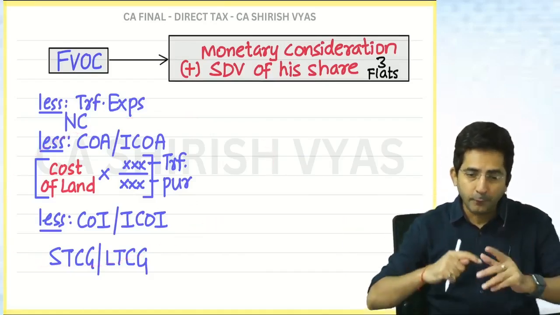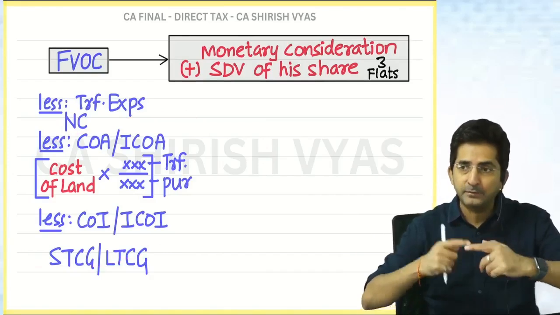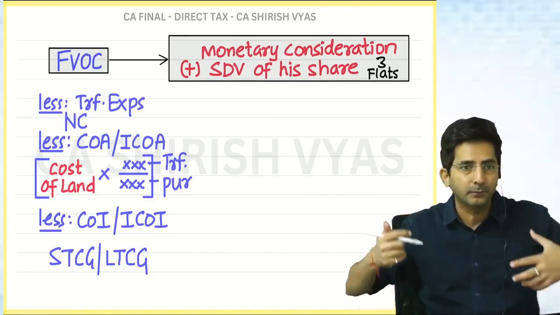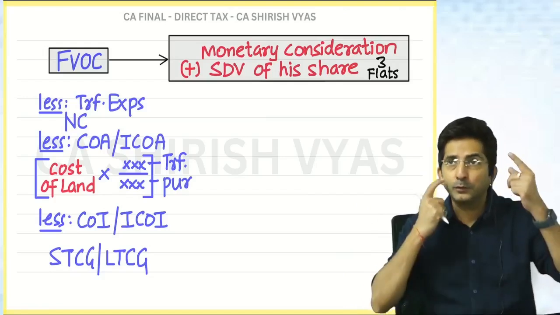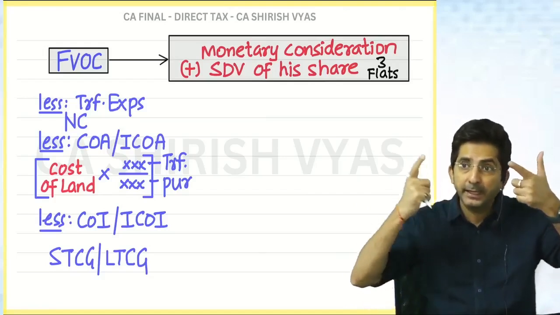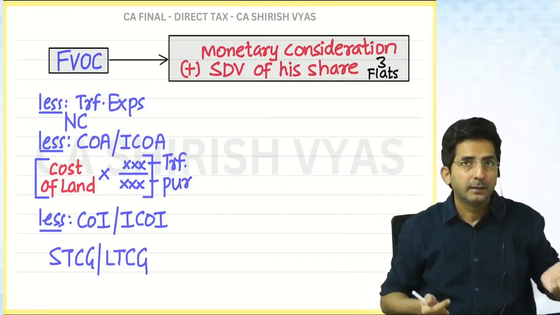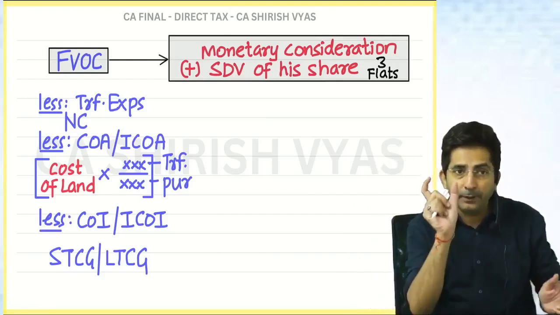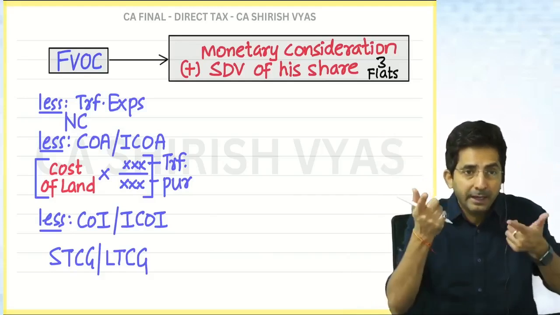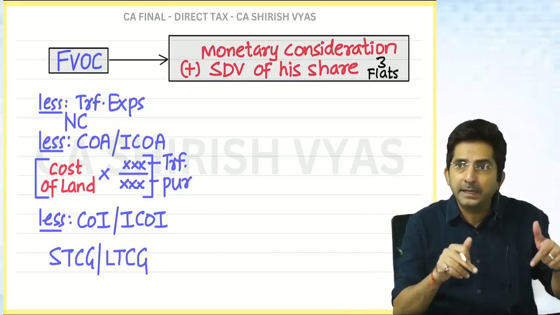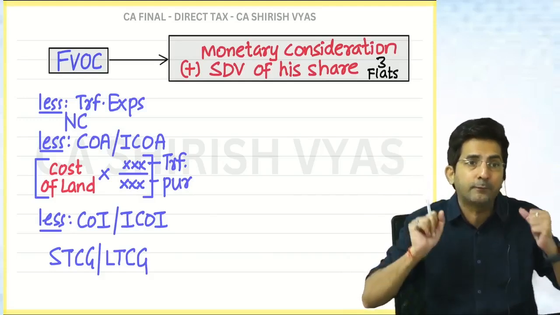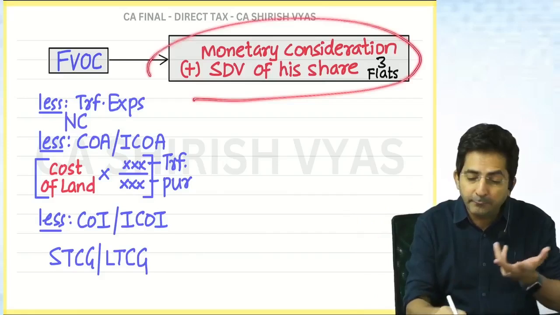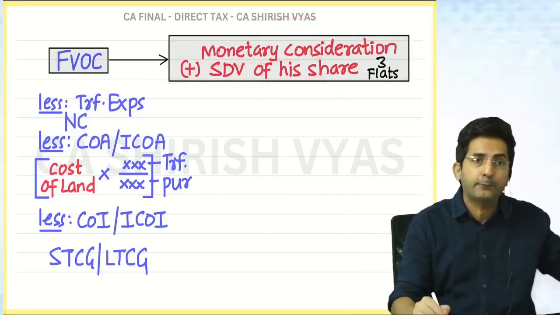Are you noticing that whenever I change the section, a new FEOC comes in front of you? Like, first was 45(1)(a) destruction, where the insurance claim was the FEOC. Then 45(2) conversion of capital asset and stock in trade, where FMV on the date of conversion became the FEOC. Then compulsory acquisition, where compensation became the FEOC. Now joint development agreement, where the HDB of the 3 flats and monetary consideration became the FEOC.